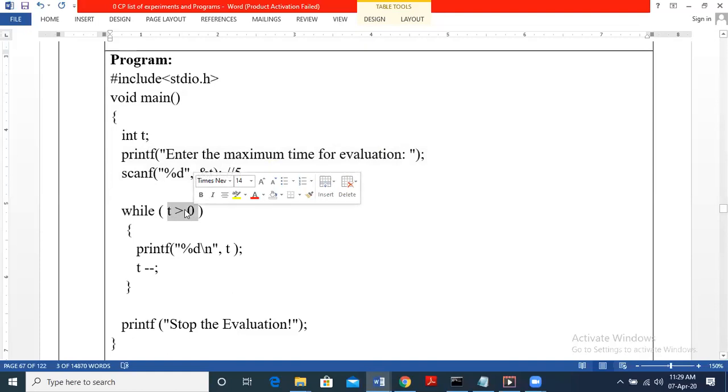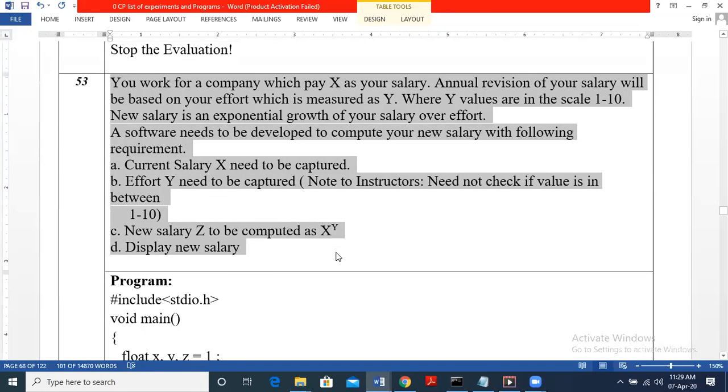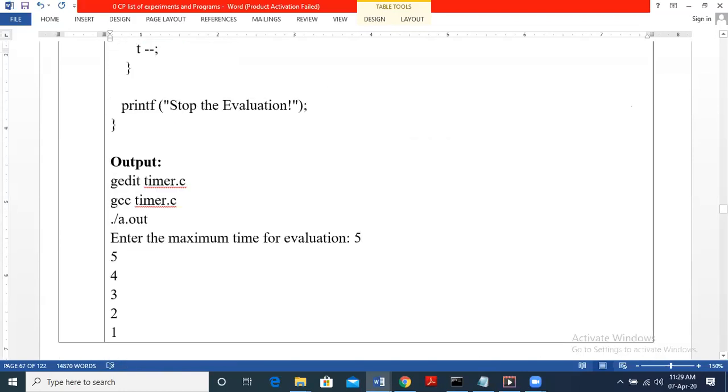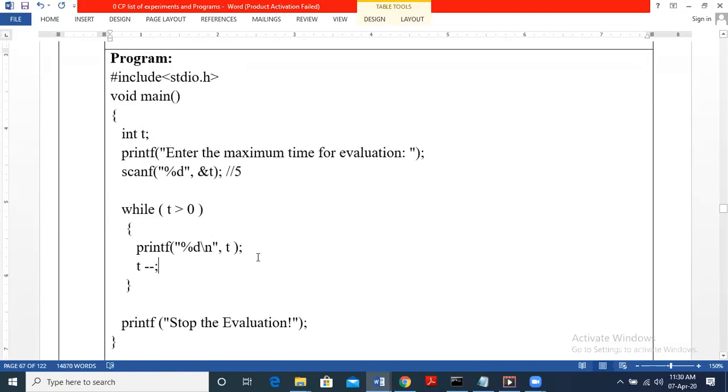Okay, so in this case T greater than 0, we just need to print the value of T. So this is the statement which will be executed multiple times. So first we are printing T. Okay, T value is printed wherein we have the first value of T is 5. We print 5. Now T minus minus. So T becomes 4, right? When we update, it becomes 4, right? We change the value to 4.